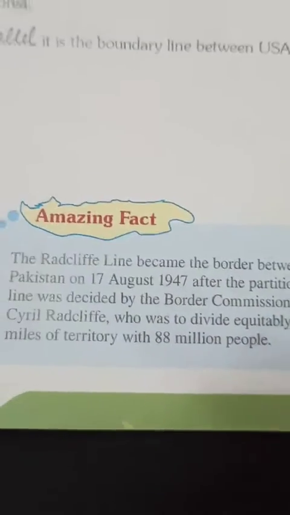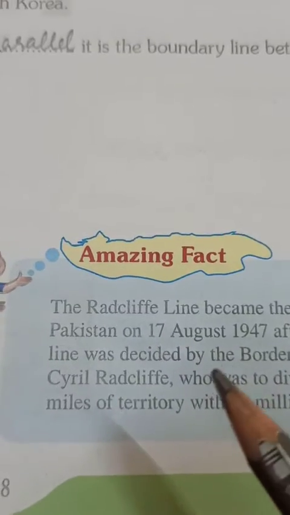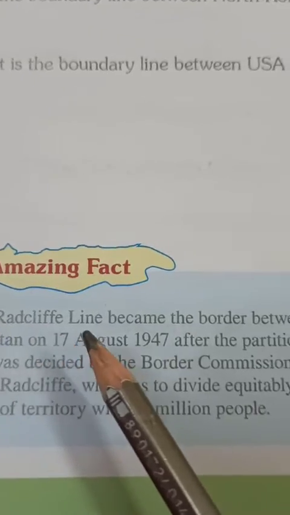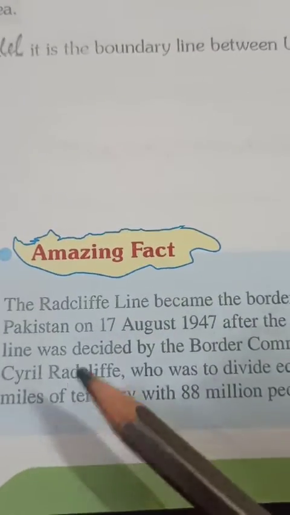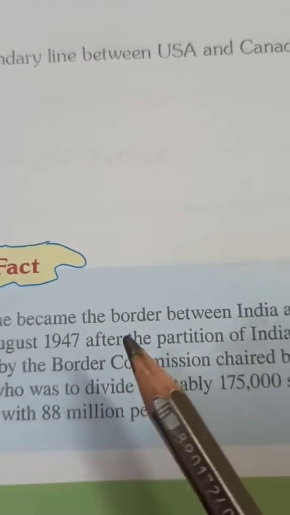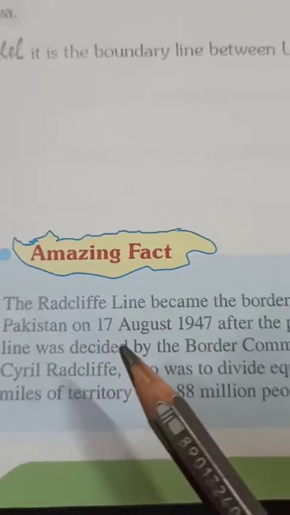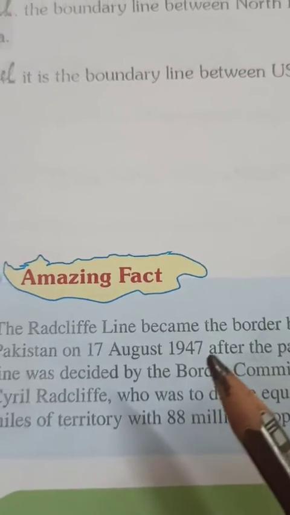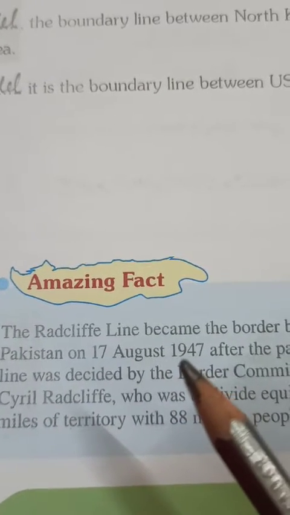So let's have a look at the amazing fact which is always given at the bottom of some pages. The Radcliffe line, which we have already studied here in number 4. About that they have given: the Radcliffe line became the border between India and Pakistan on 17th August 1947, when they marked this line after independence.